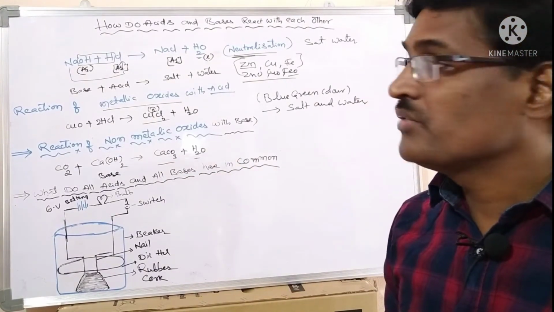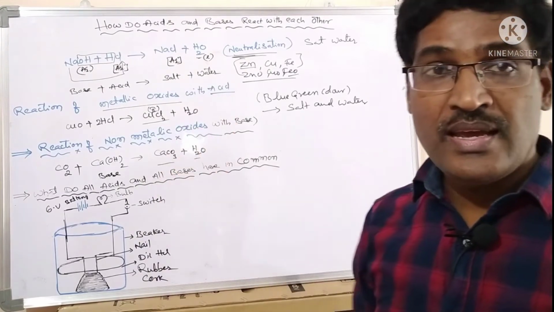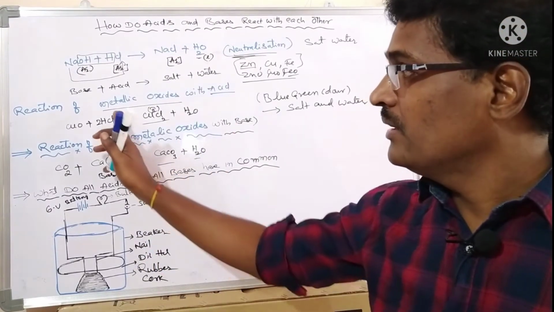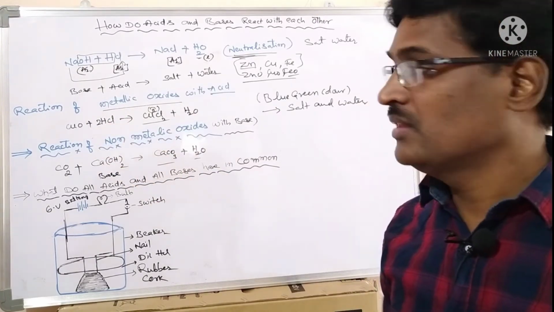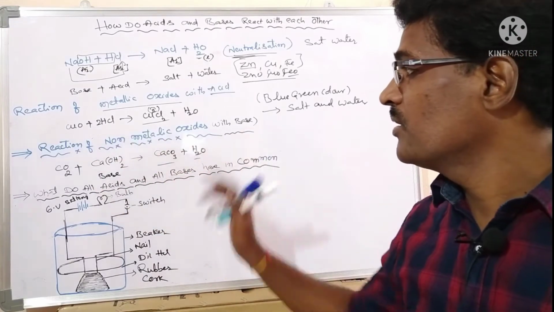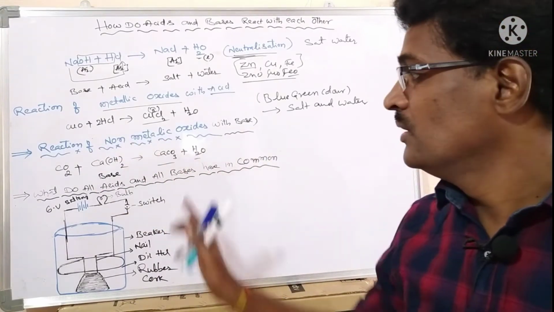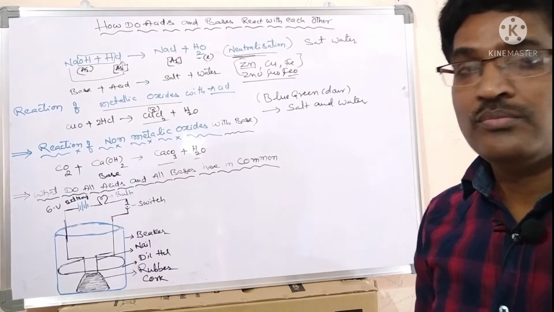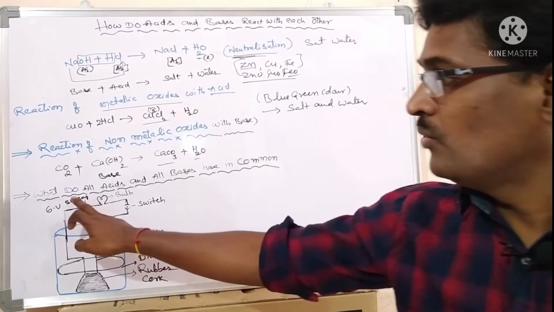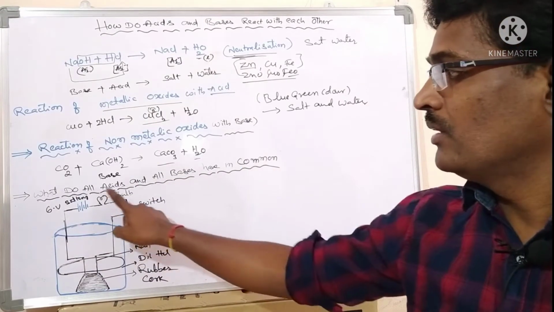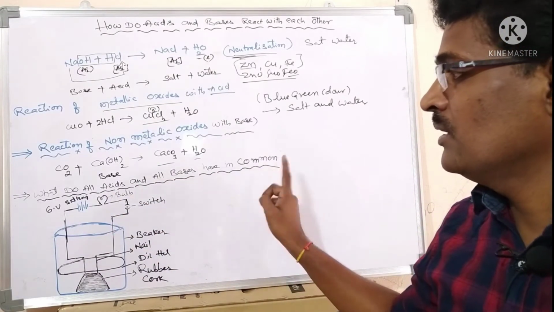In conclusion, we have to say: when acids react with bases, they give salt and water. When metallic oxides react with acids, they give salt and water. The reaction of non-metallic oxides with bases also gives salt and water. Now, another topic: what do all acids and bases have in common?